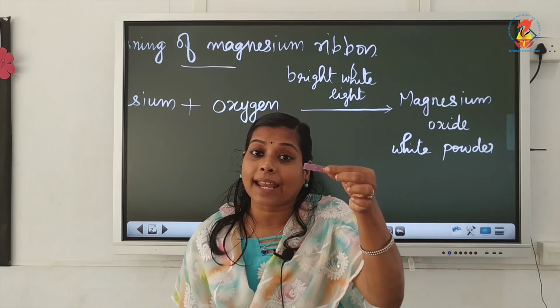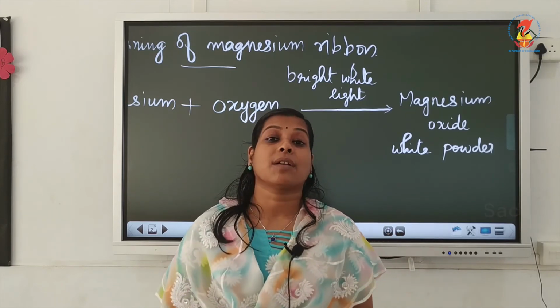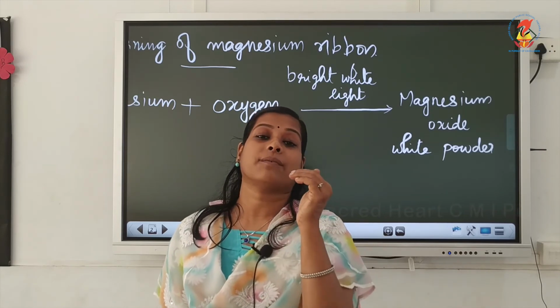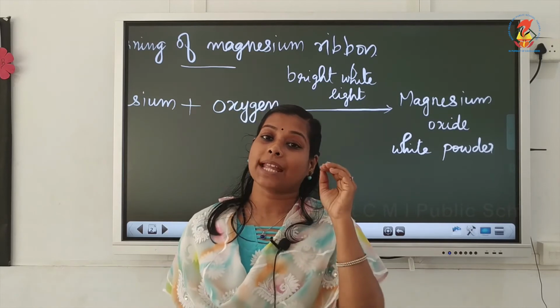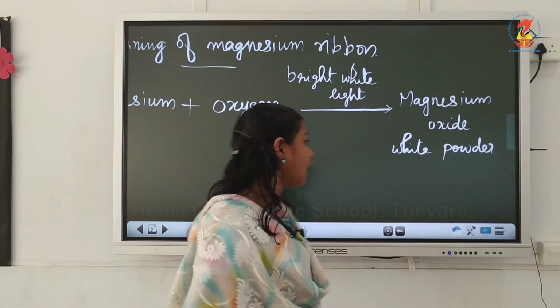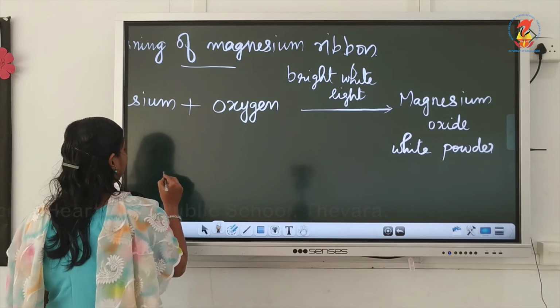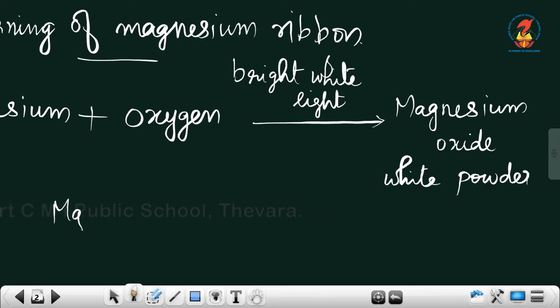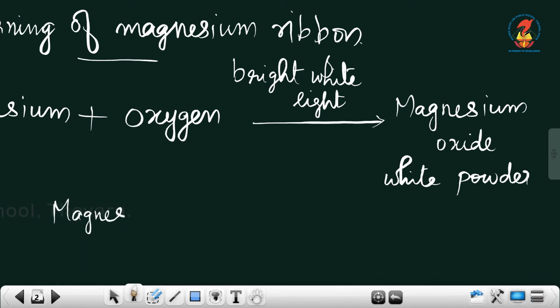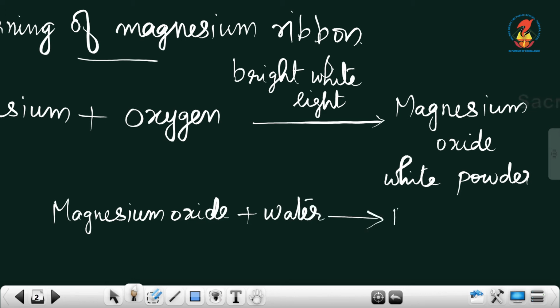What does this indicate? This indicates that magnesium oxide is basic in nature. Bases change red litmus to blue. So we can say that magnesium oxide is basic in nature. When this magnesium oxide is mixed with the water, magnesium hydroxide is produced.